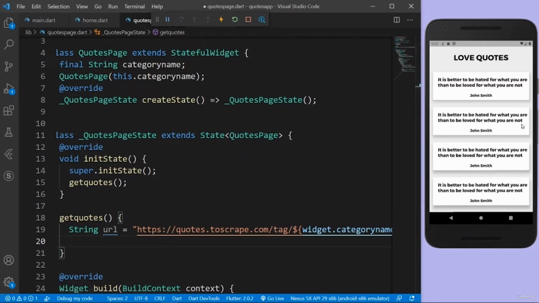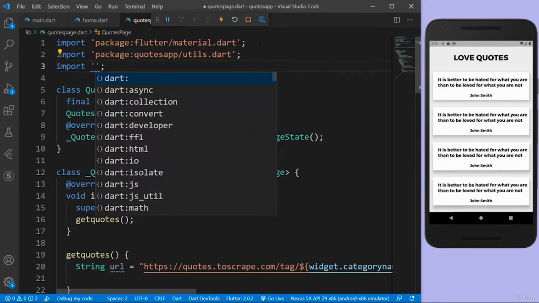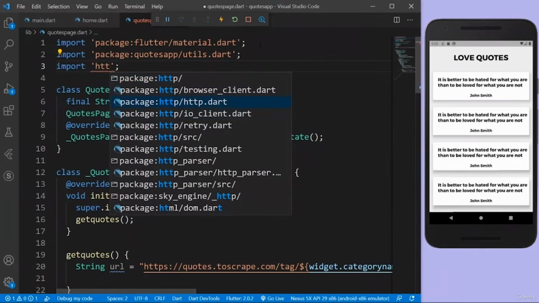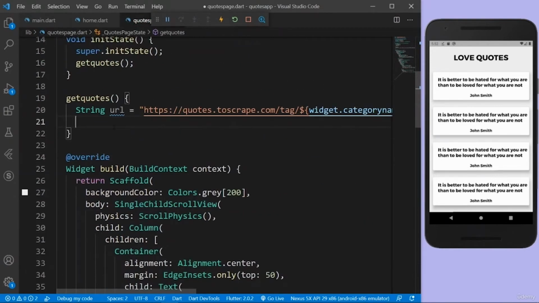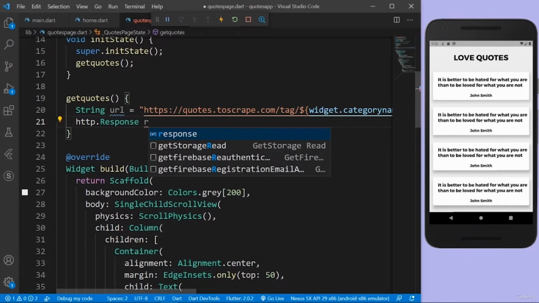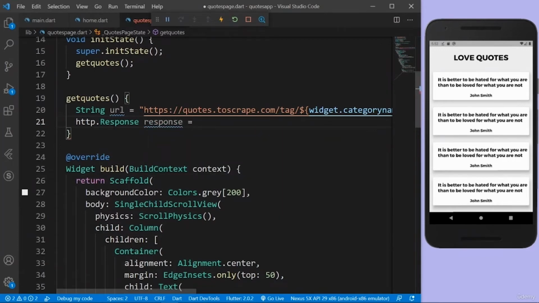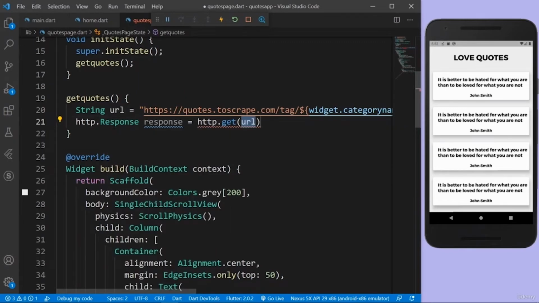So let's also import some packages. I'm going to import the HTTP package as http. Going to take this and I'm going to have a response from that website. So I'm going to say http.Response data type, and I'm going to call a variable response, and I'm going to say http.get. This is a get request because I'm getting the data and I have to pass in the URL. The URL is url, but again the problem is this is a future.